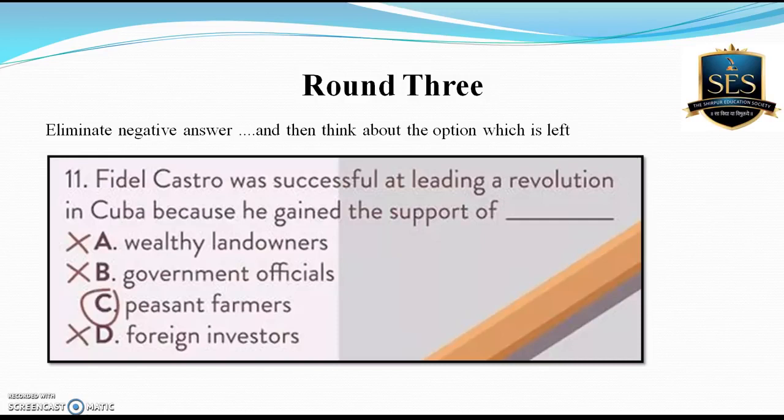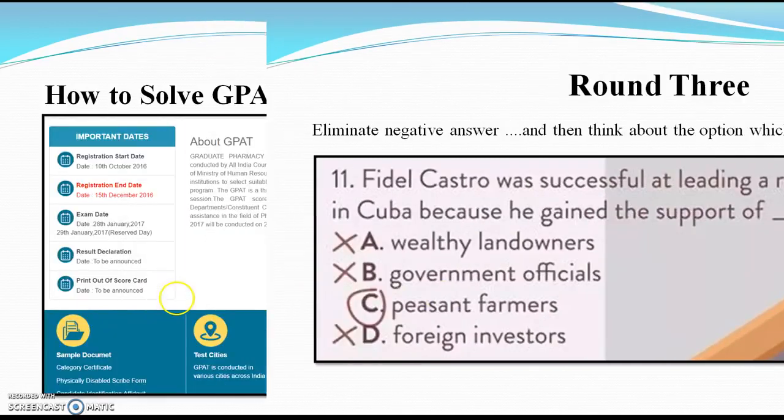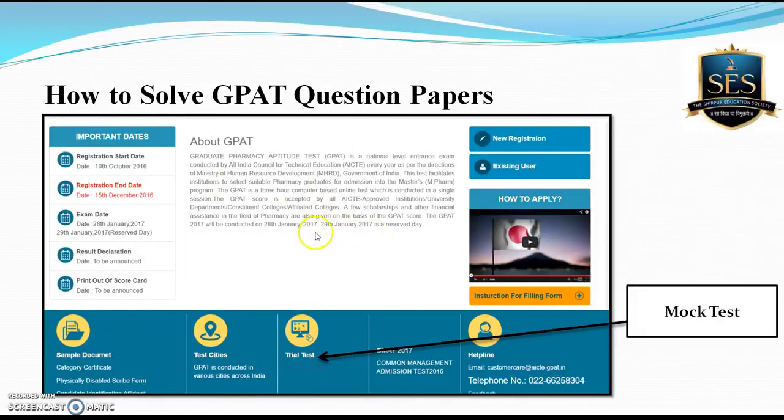So in this way, I hope that you'll solve the GPAT question paper in 3 rounds: round 1, round 2, and round 3. Just go to the AICTE website and you'll find a mock test over there. That means they put the option of a trial test over there. Just click on this trial test and you can solve the mock test over there. It contains 10 questions.